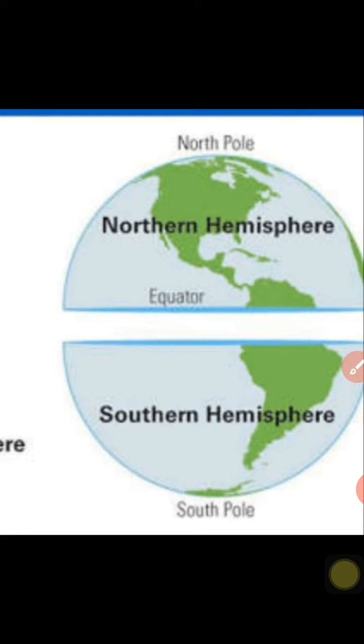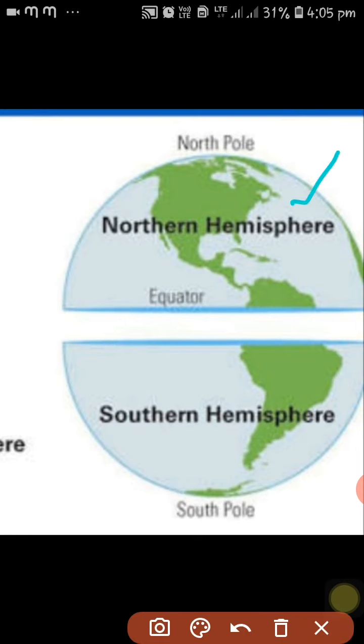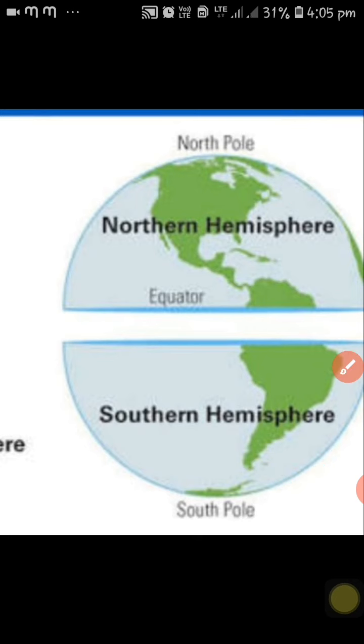See the given picture, and this is the equator, it is 0 degree. This is the north pole and this is the south pole. This is the northern hemisphere and southern hemisphere.